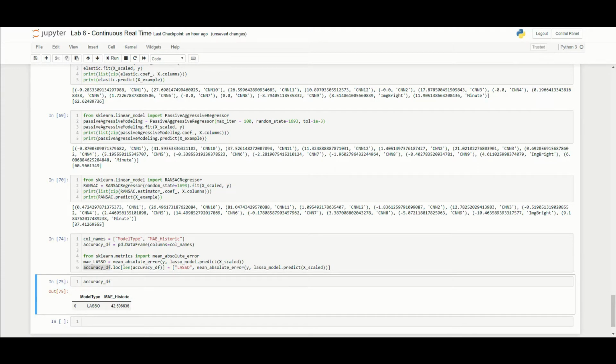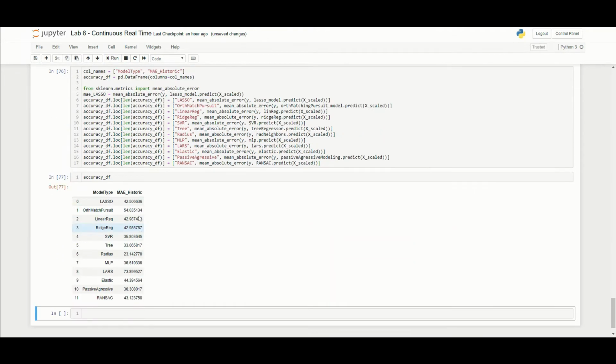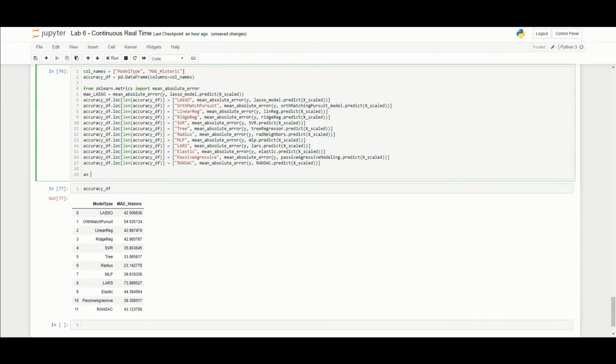Now, I'm going to cooking show this because I've already done it. And so we'll have all of those in one giant data frame. So the exact same thing over and over again for every model that we just went through. So we'll run this, and we can take a quick look at our accuracy data frame. So now we have everything. And because we can, let's do a quick visualization to see which one of these performed the best.